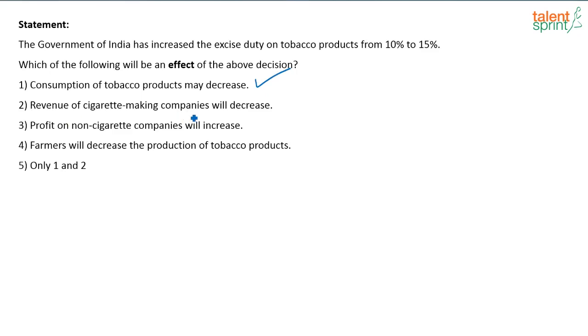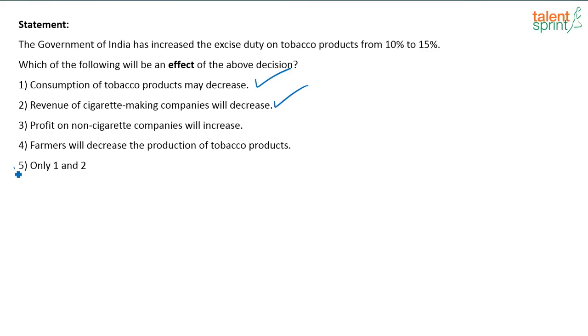Similarly, revenue of cigarette making companies will decrease. Yes, because tobacco is more costly now, people will start buying lesser number of cigarettes, or lesser consumption of cigarettes. So the revenue of the cigarette making companies will decrease. And profit on non-cigarette companies will increase. We don't know, right? What is the relation between increase in price of tobacco and profit of non-cigarette companies? No relation. Similarly, farmers will reduce the production of tobacco products. Again, farmers in relation to excise duty increase, no relation.